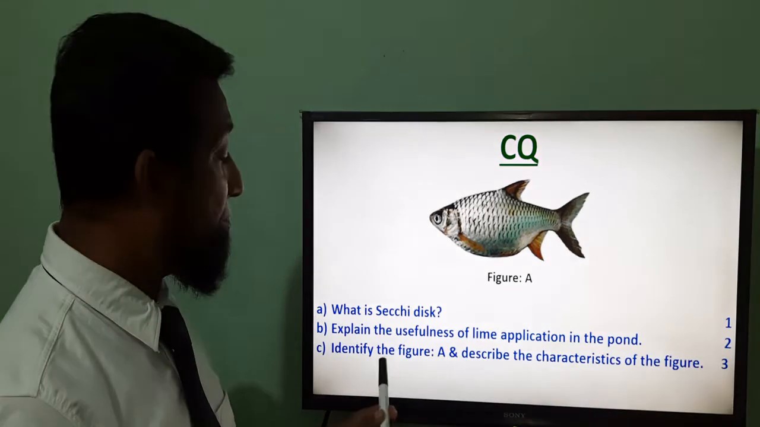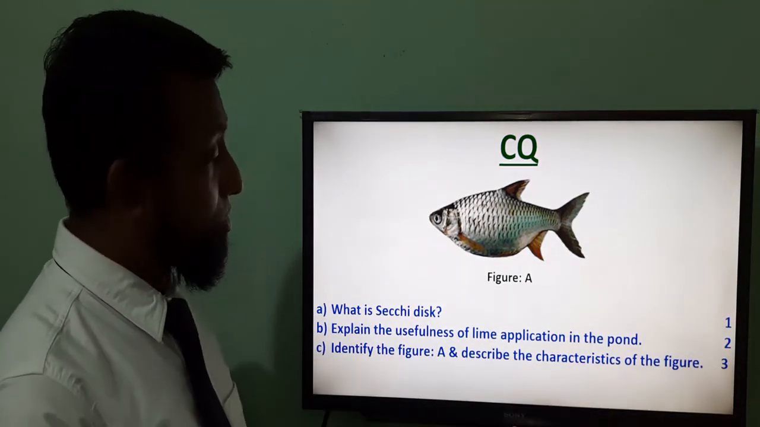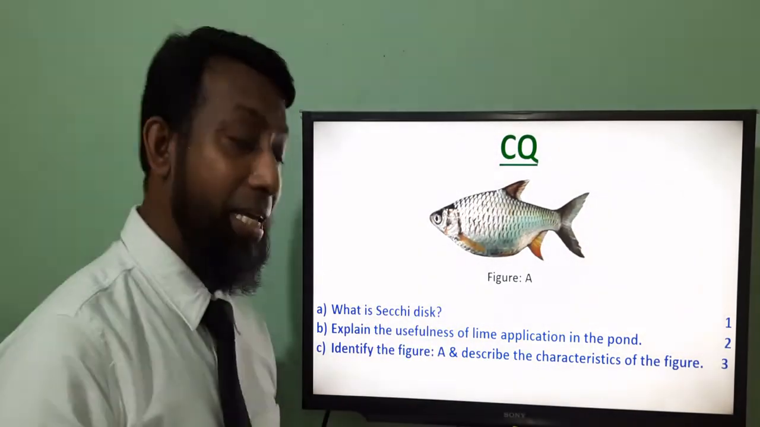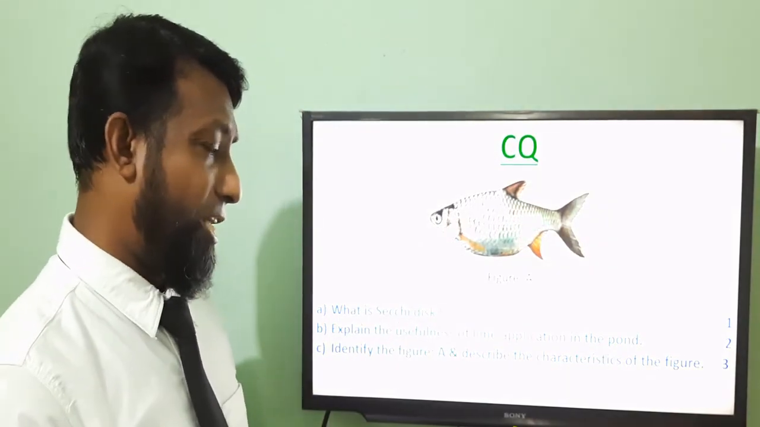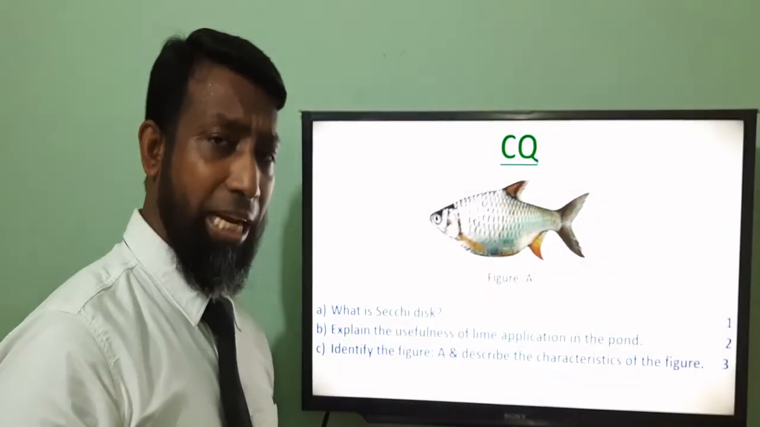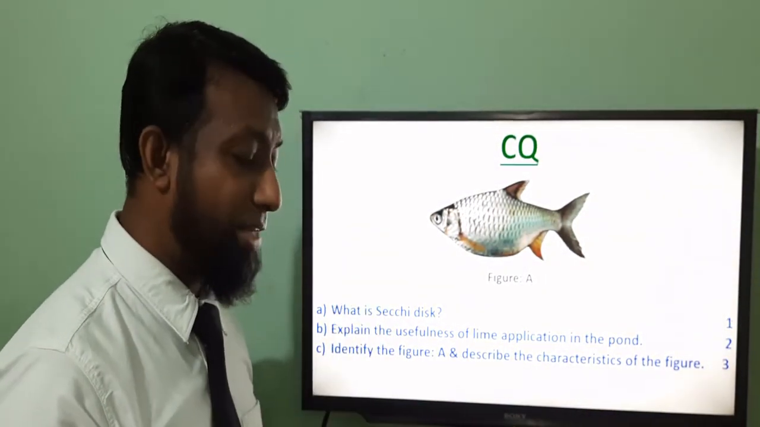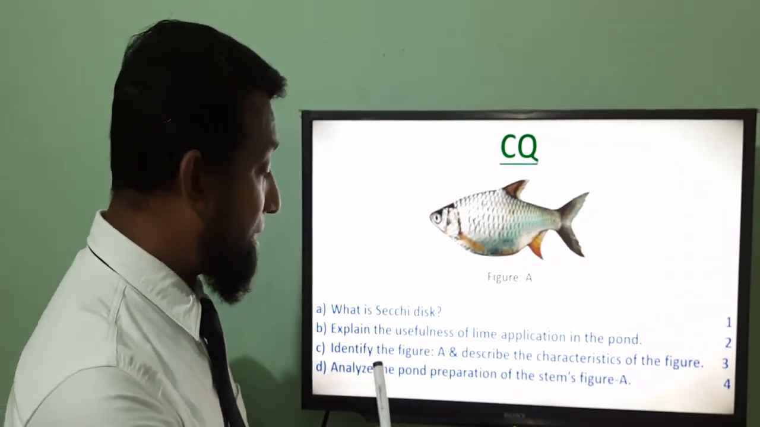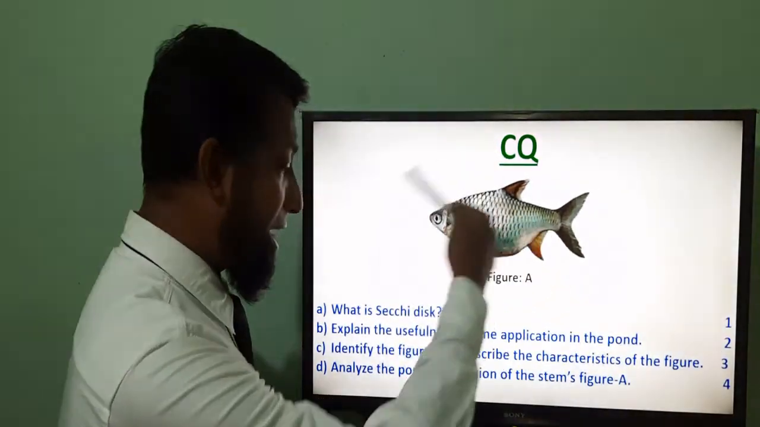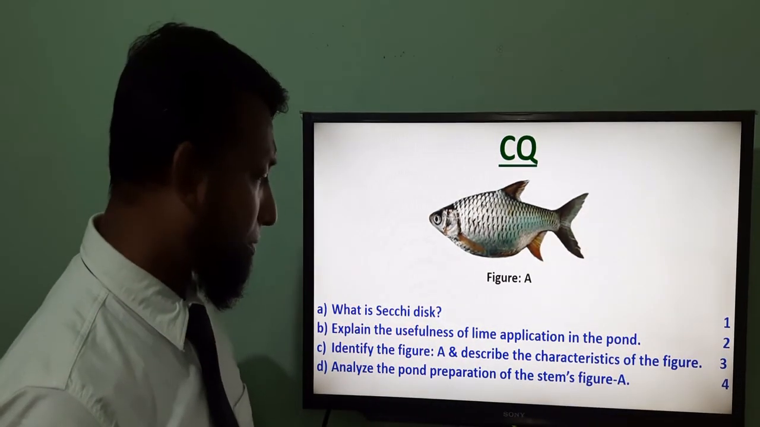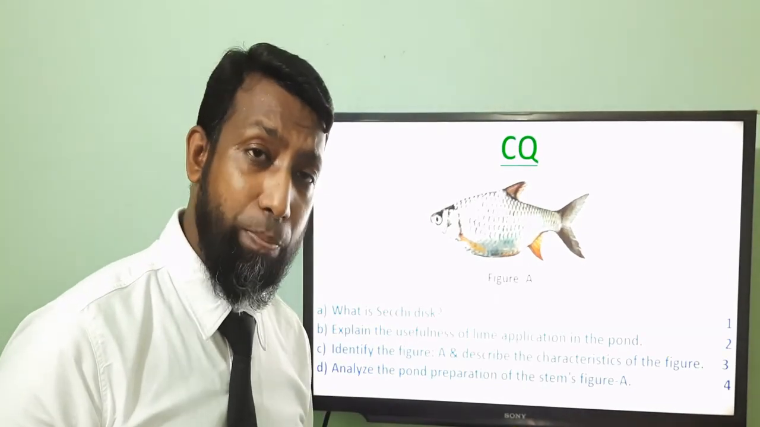Then identify figure A and describe the characteristics of the figure. The answer will be that the mentioned figure is Rajputi fish, and you have to mention at least 10 to 15 characteristics, which I explained at the beginning of the lecture. Then analyze the pond preparation for the figure. When you get the figure, you have to explain the pond preparation, which I already explained to you.